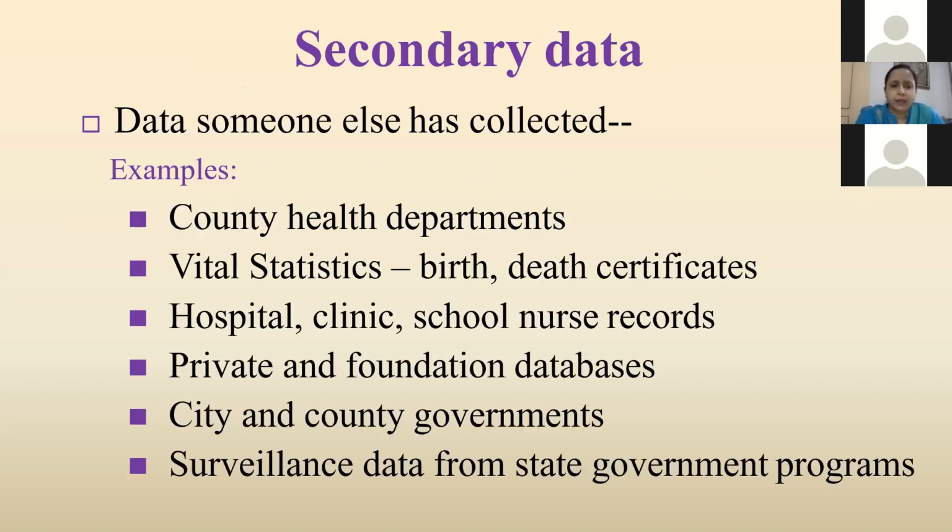Secondary data is data someone else collected. Examples: county health departments, vital statistics of birth, death certificates, hospital, clinic, school nurse records, private and foundation databases, city and county government, surveillance data from state government programs.